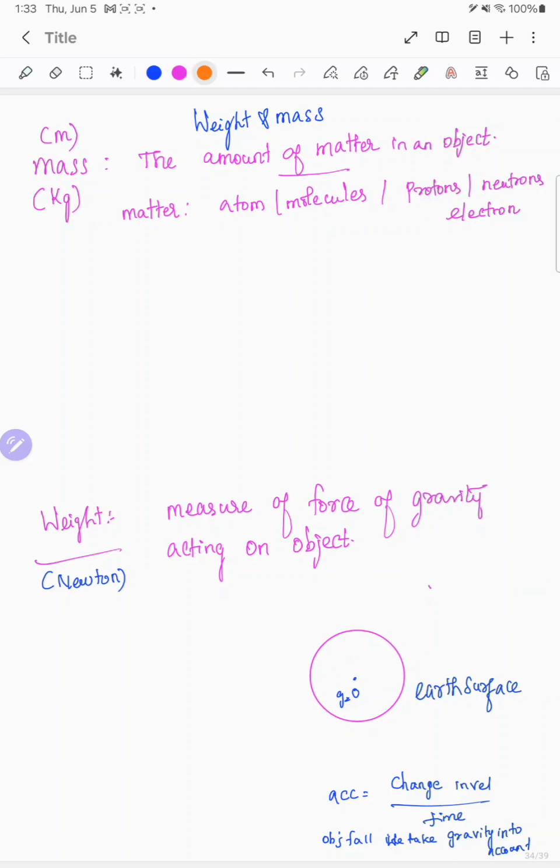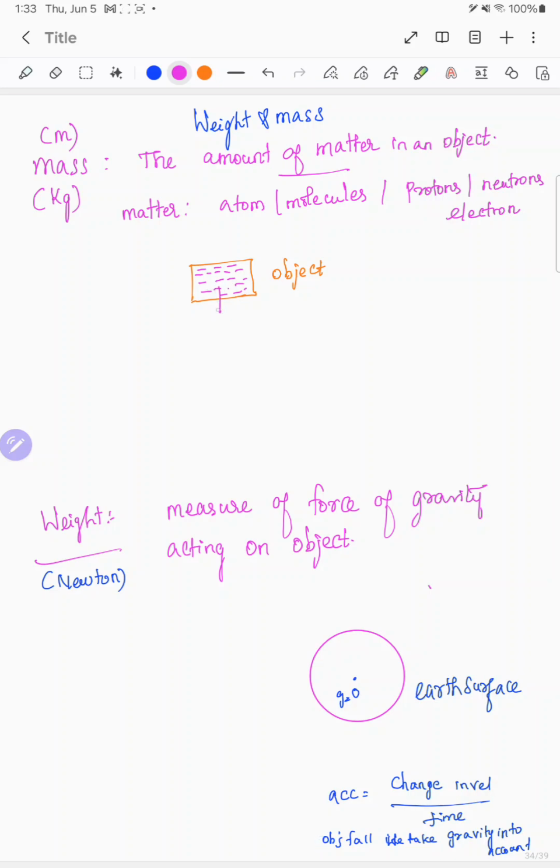If I am having an object, this is my object, right? If there is stuff inside, it may be rice or beads or water, whatever it is filled with. The filler inside it is the stuff.